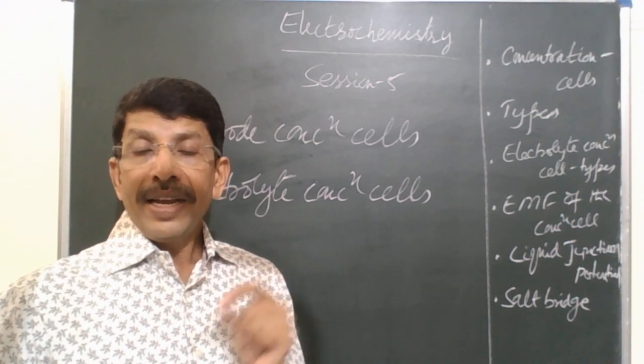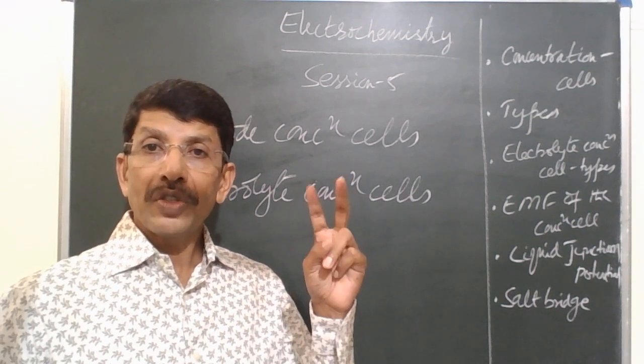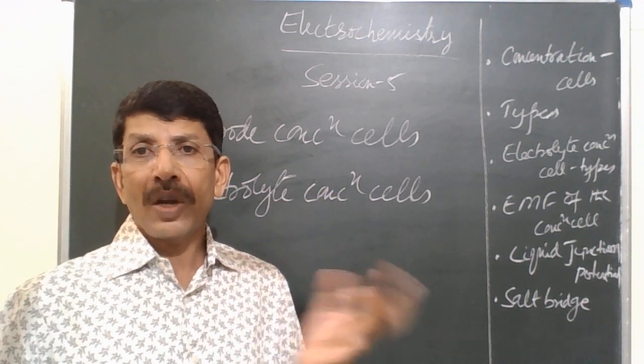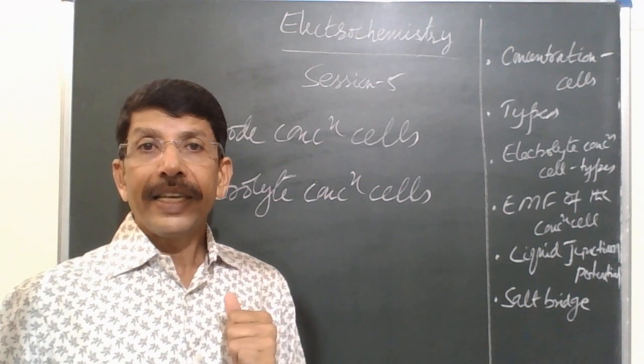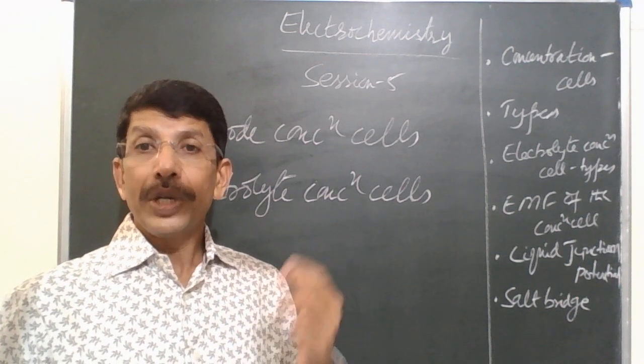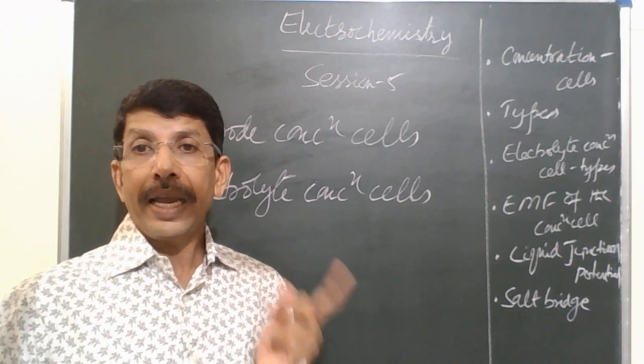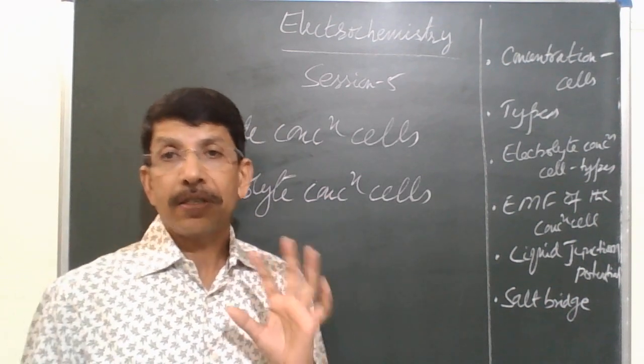In galvanic cells, we learned that the two electrodes which constitute the galvanic cell are different and the electrolytes are also different. But in concentration cells, we use a pair of same electrodes and a pair of same electrolyte.